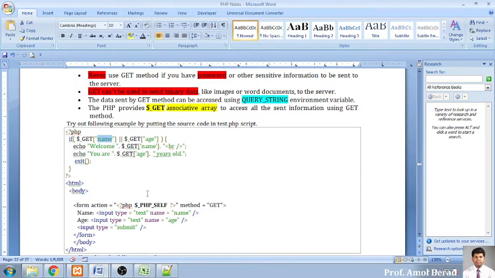And what is that key? Key is nothing but the name of the text box. So this key, now it is an if statement, I am checking if it is having the name and the age value, then I will be displaying it on a screen. Otherwise I will not display it on a screen.